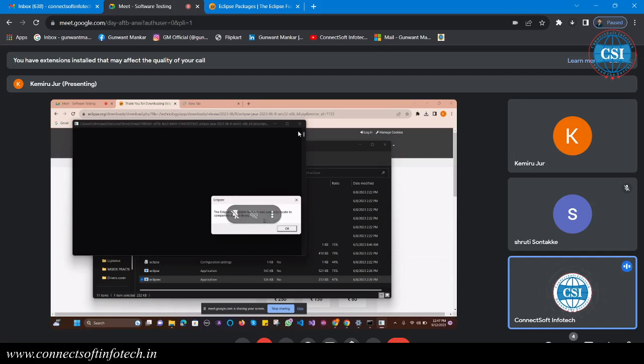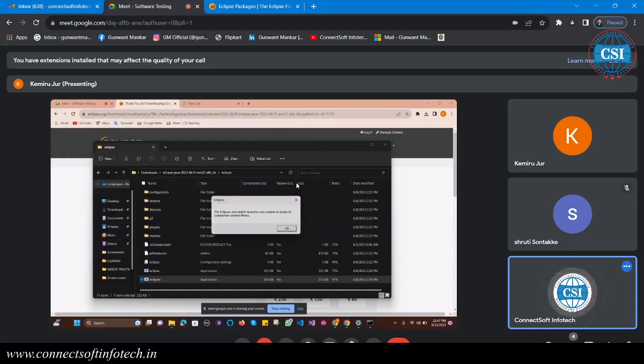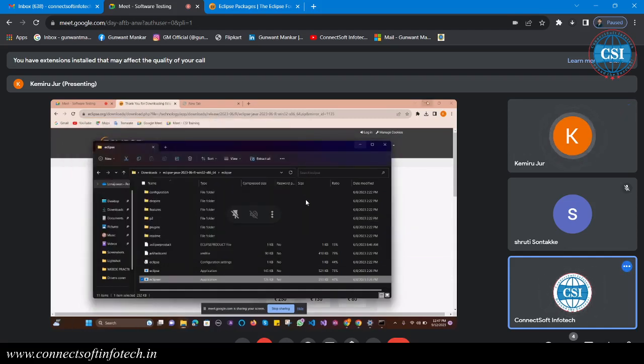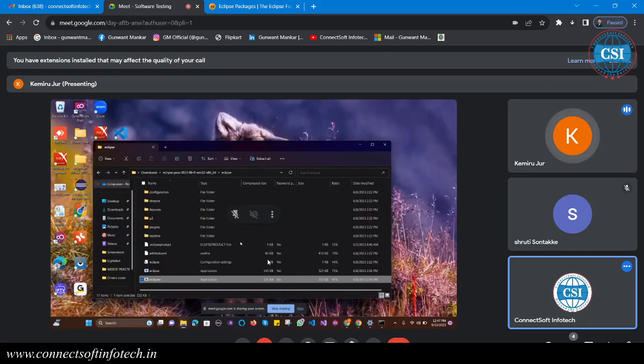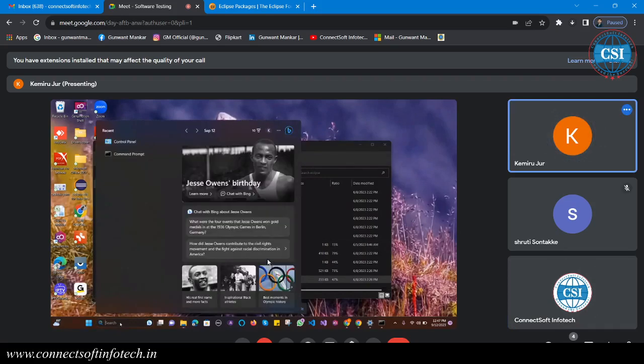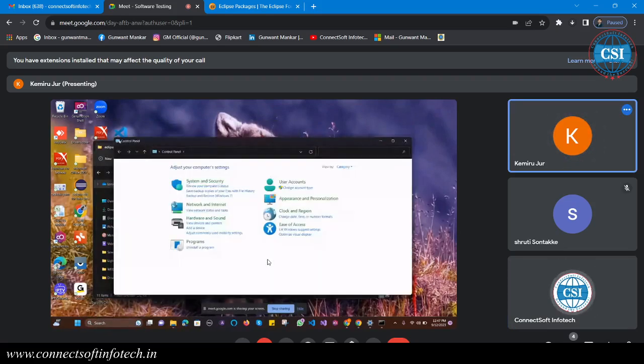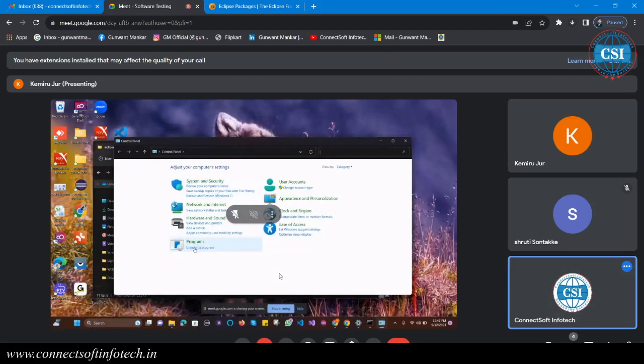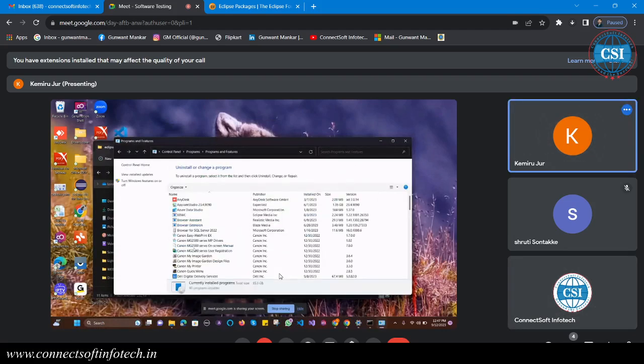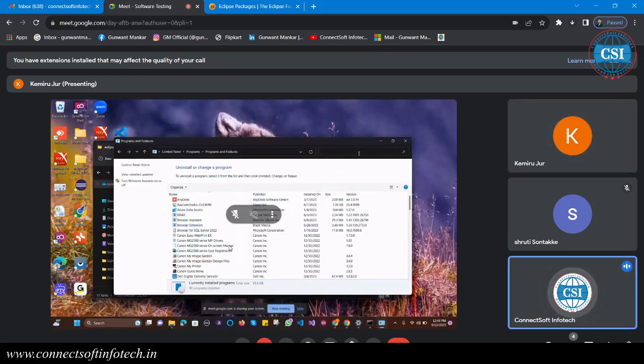Okay, can you remove your previous Eclipse? Oh, no, sure. We have to go to control panel, programs, and just delete. Control panel. Is there any option for Eclipse you can see, and just remove?